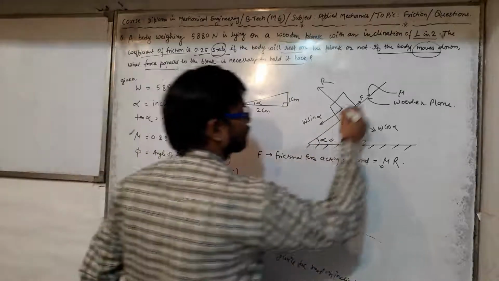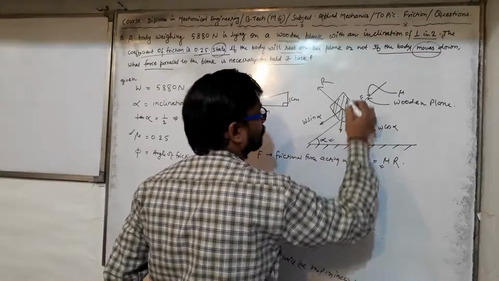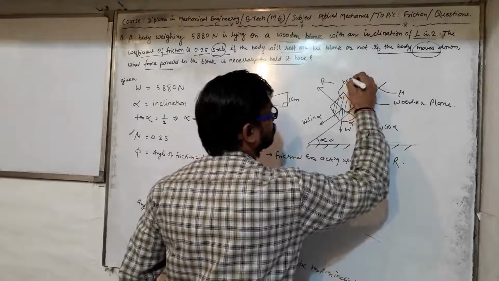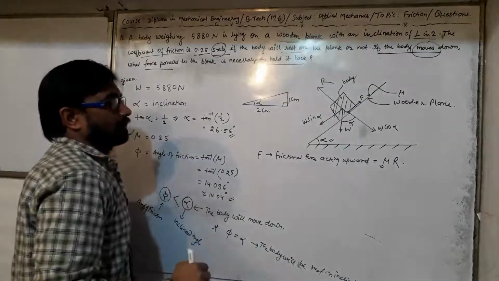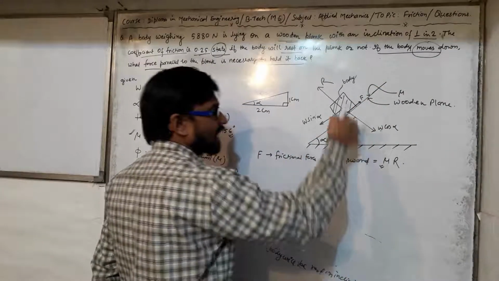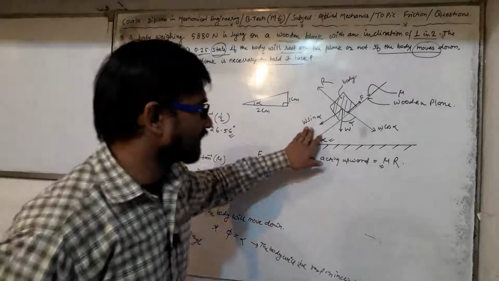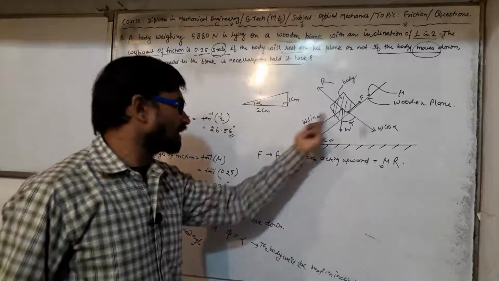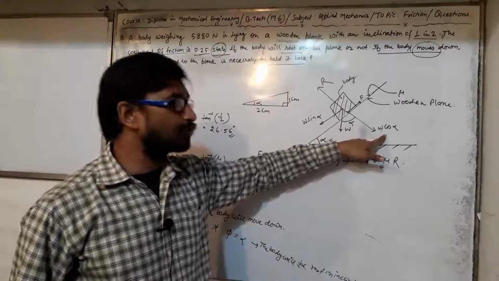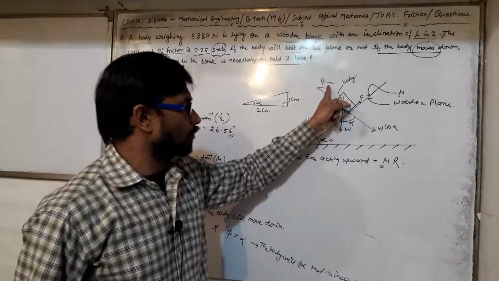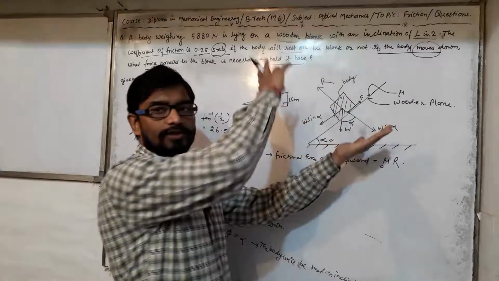W is the weight of the body, not the wooden plank. This is the wooden plank, and here is the body. So the weight W is acting in the downward direction. It has two components: W cos alpha and W sin alpha. W sin alpha acts downward along the plank, and W cos alpha acts opposite to the normal reaction, which is perpendicular to the wooden plank.